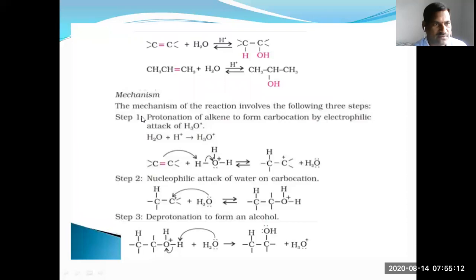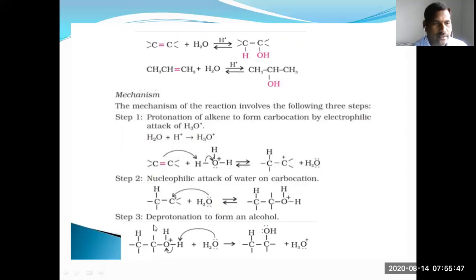See here, the mechanism of this reaction. 3 steps are possible in this mechanism. In the first step, protonation of the alkene to form a carbocation by electrophilic attack of H3O+. You can get the carbocation. In the second step, nucleophilic attack of water on the carbocation. This is water as a nucleophile attacking the carbocation.